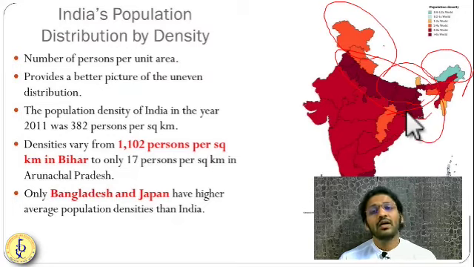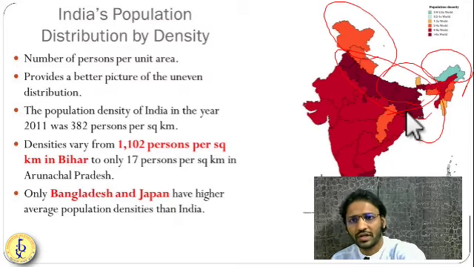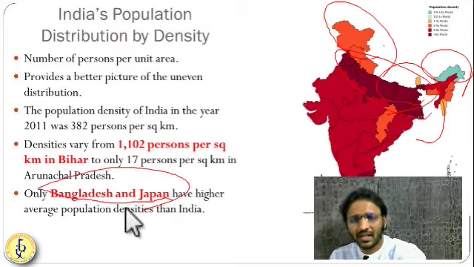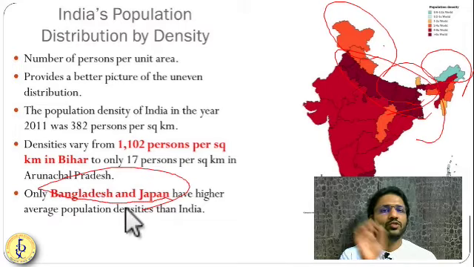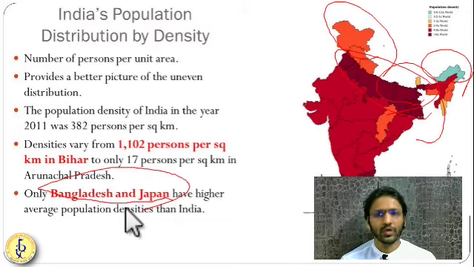But there are only two countries in the world which have a higher population density than India. They are Bangladesh and Japan. So this data is very much important from the prelim point of view. This question can directly come as it is in our preliminary examination.